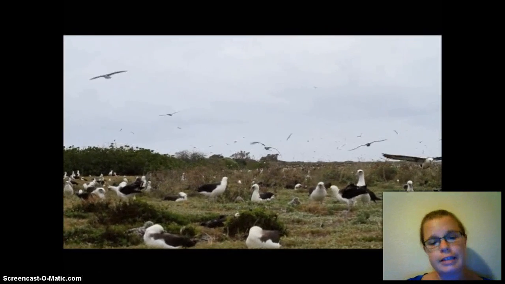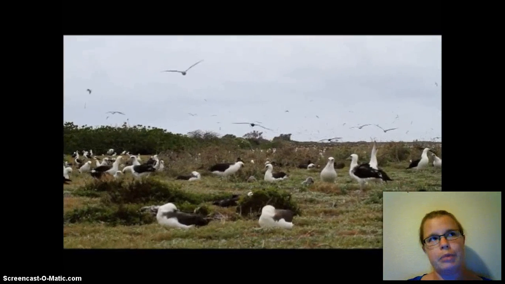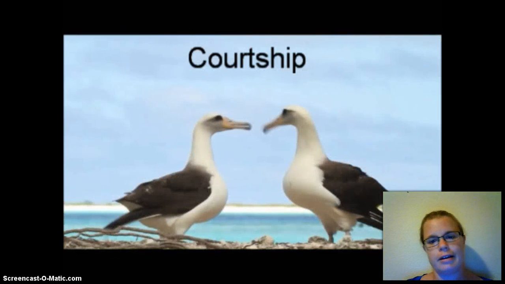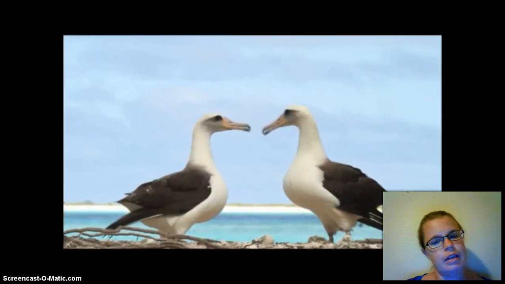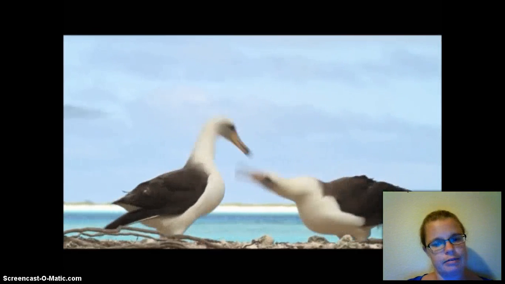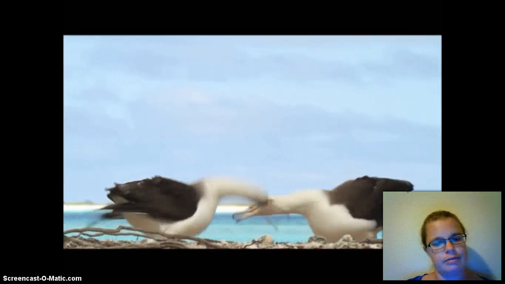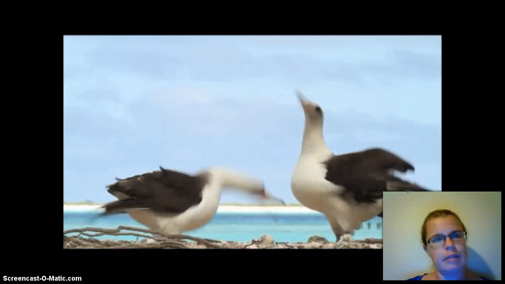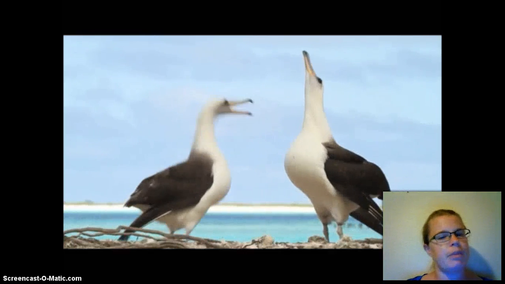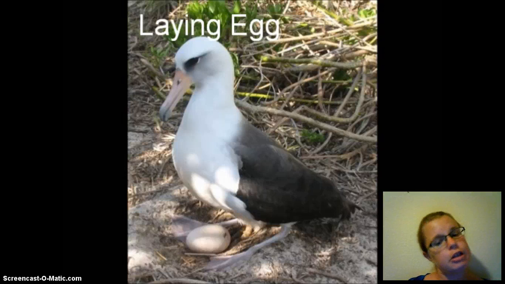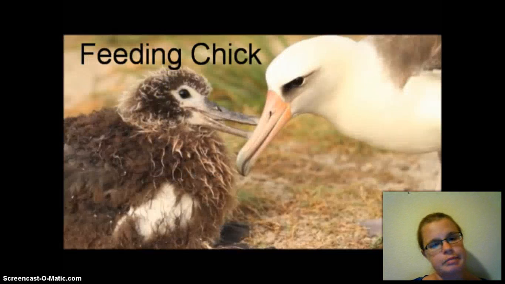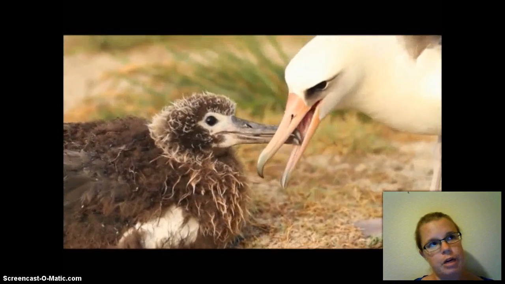So here's what it looks like at Midway from about December to August. This is what their courtship looks like. And about December, January, February, you see what's going on everywhere. And then about January, the adults lay an egg. Egg hatches in about February, March.